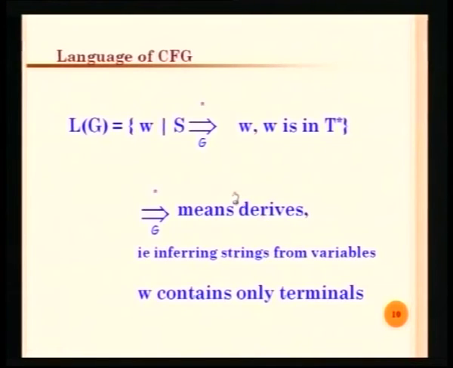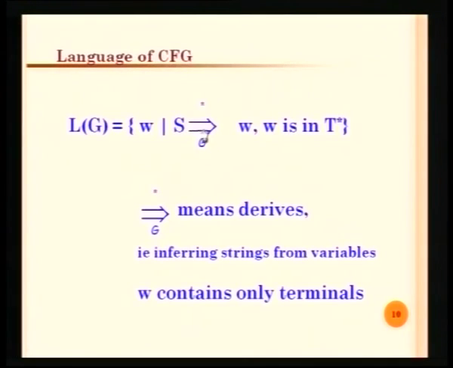Now let us see how we are generating the language, or the set of all strings. In simple words, the definition for language is going to be the set of all strings, but how those set of all strings are defined or derived. So we must have some notation for describing or deriving the set of all strings which are available in the language. We can say that a string x is available in the language only if we could find a derivation for that string from the starting symbol of the grammar.